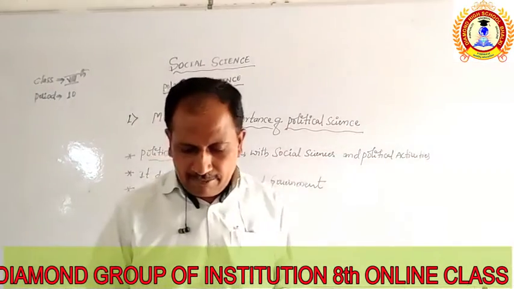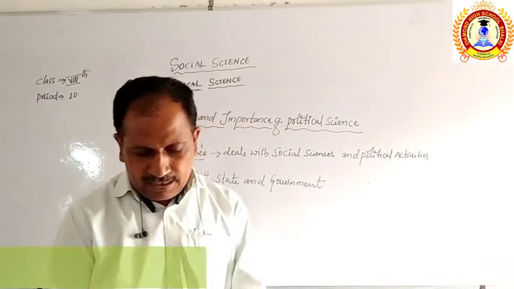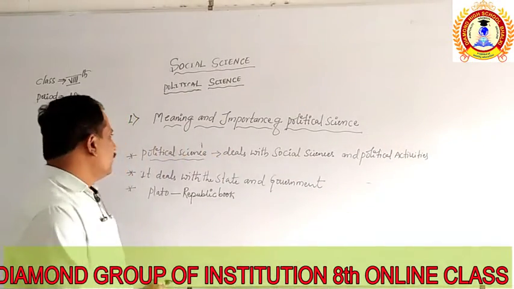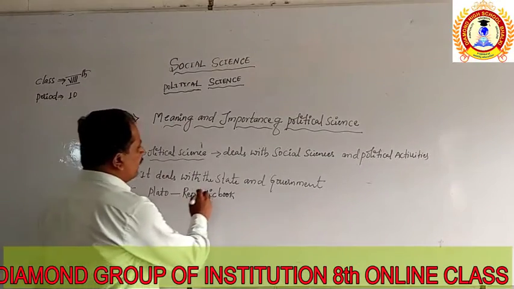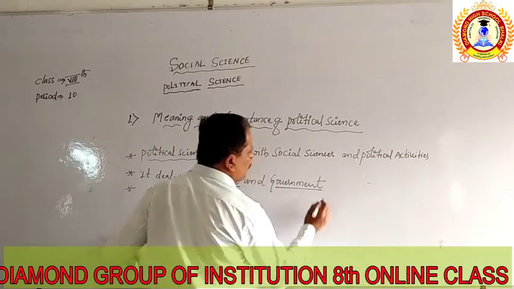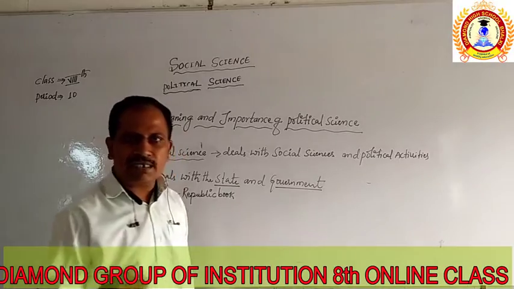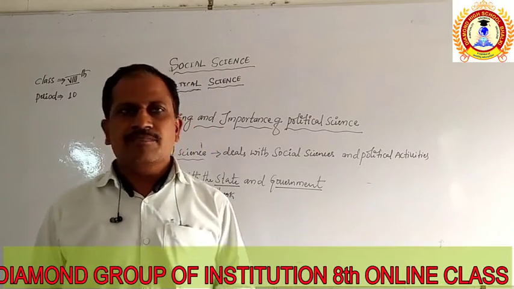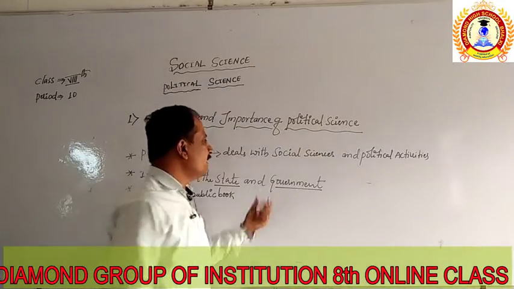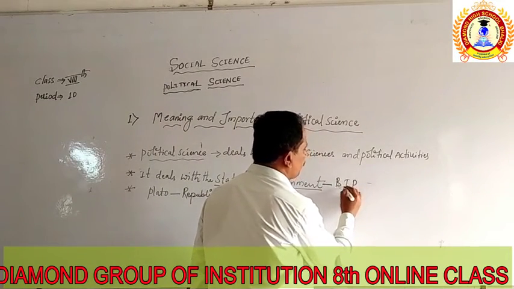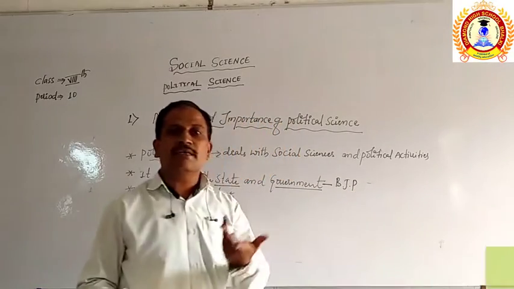In the other way, it deals with the state and the government. You can take the example of Karnataka itself. We are going to see the state Karnataka, and the government is present. We are finding the BJP. So BJP is what?